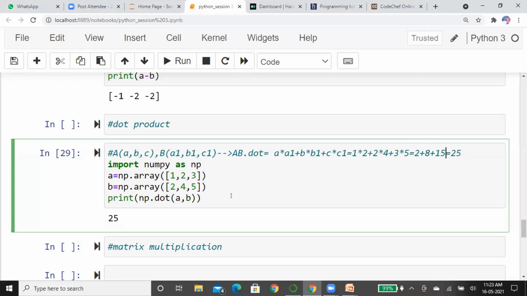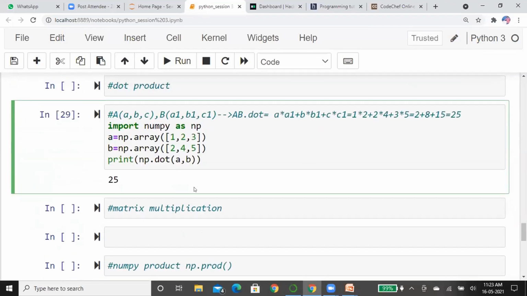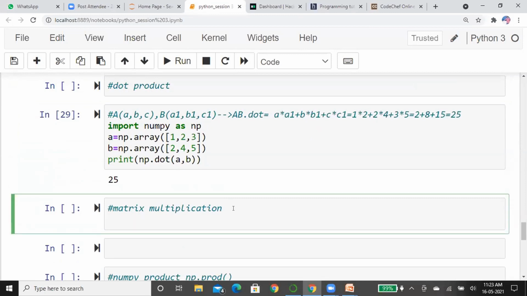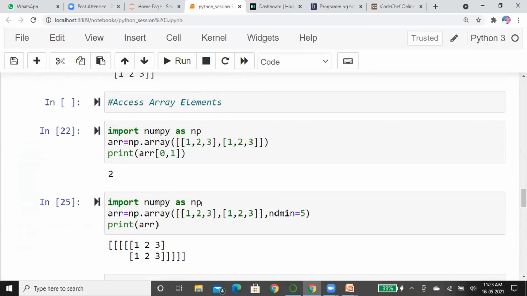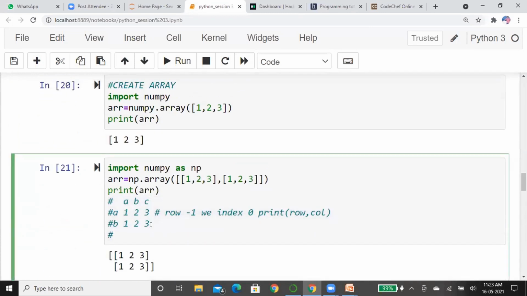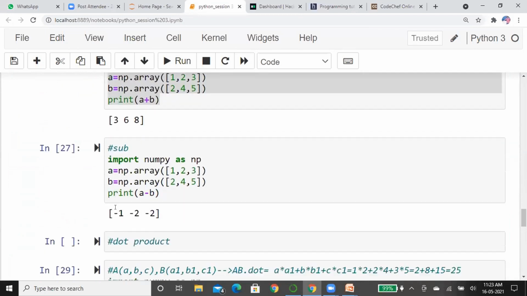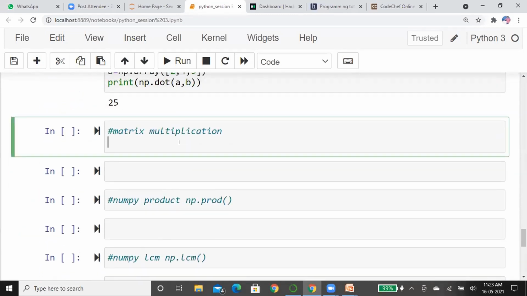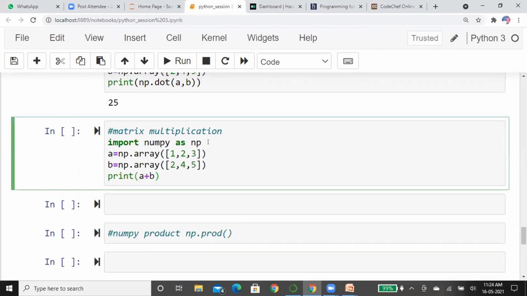See here, this is the answer you get when you use a single dimension. Someone asked about the multi-dimensional dot product. When you apply a multi-dimensional dot product, it is nothing but matrix multiplication. I have already said that when you go to a multi-dimensional array, it is similar to a matrix in mathematics, and it applies just like matrix multiplication. So I'm going to show you how matrix multiplication is possible. If you want to apply matrix multiplication, the rule is that you need a compatible matrix combination.